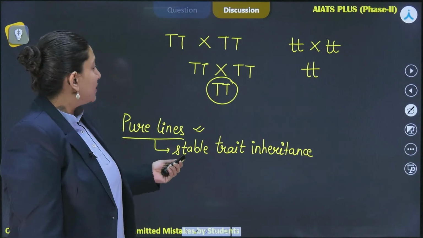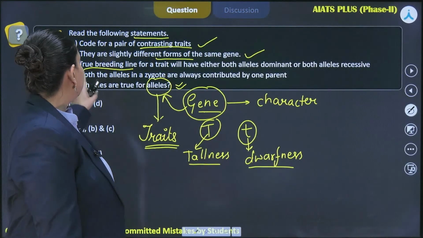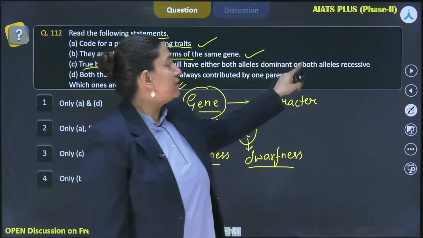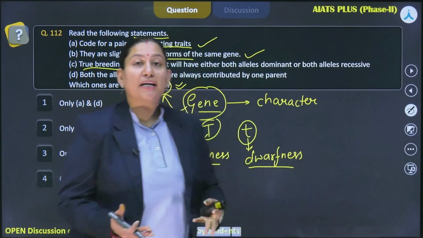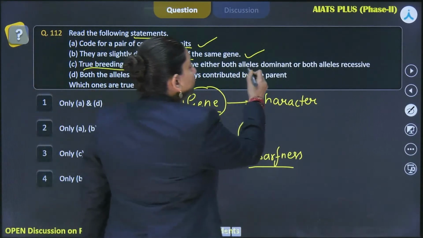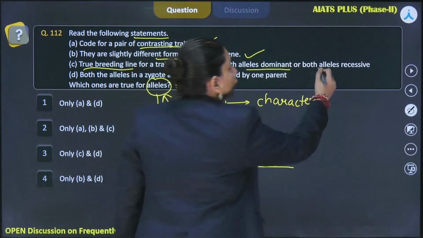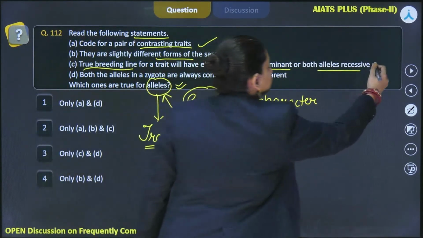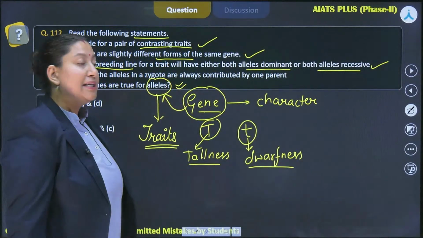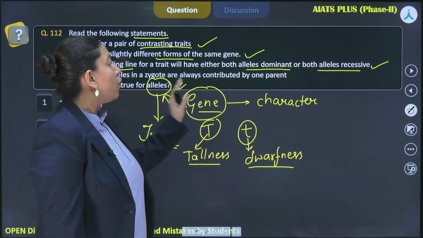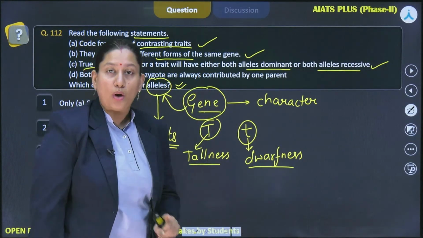Now going back to the statement which says that a true breeding line for a trait will have either both alleles dominant or both alleles recessive. That is true. It is saying that the true breeding lines will be either homozygous dominant or homozygous recessive, so this is also true with respect to the alleles. Then the fourth one is saying that both the alleles in a zygote are always contributed by one parent.